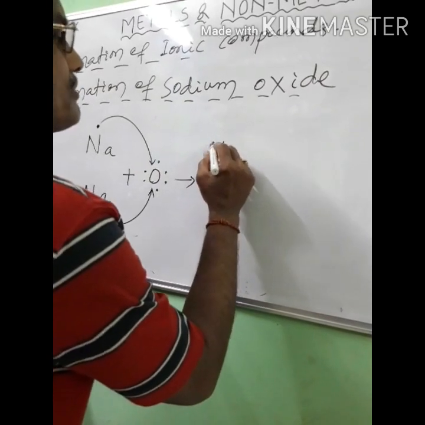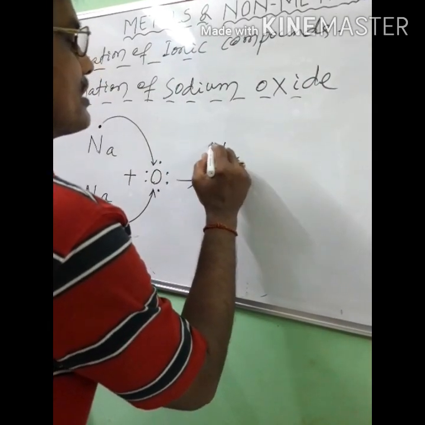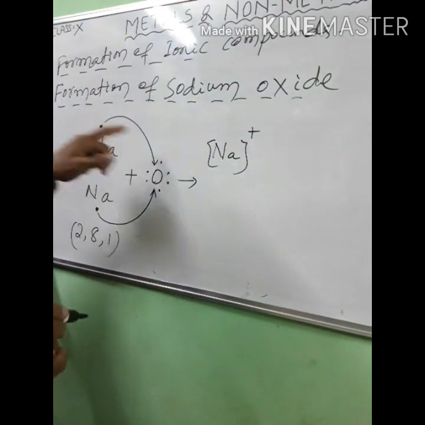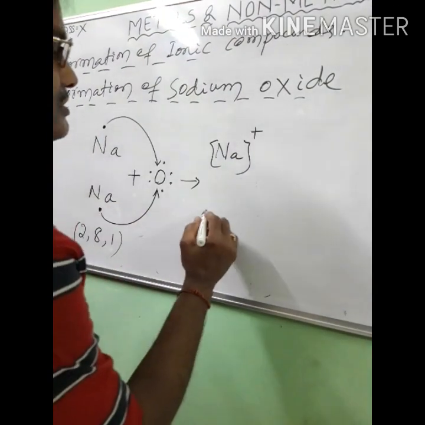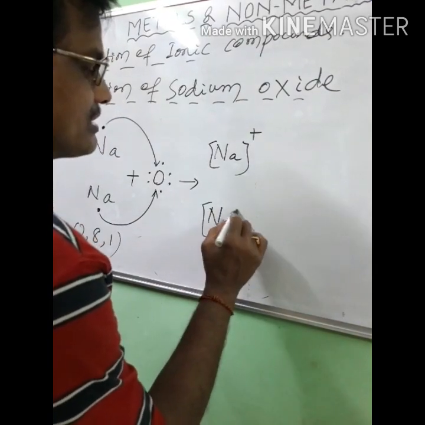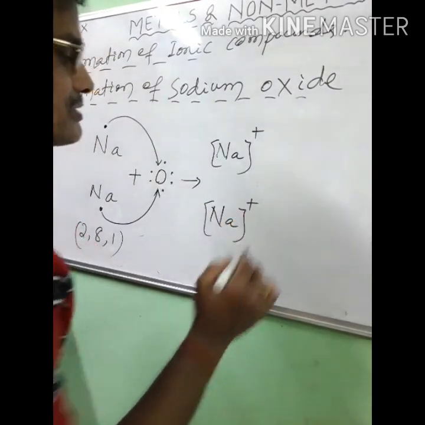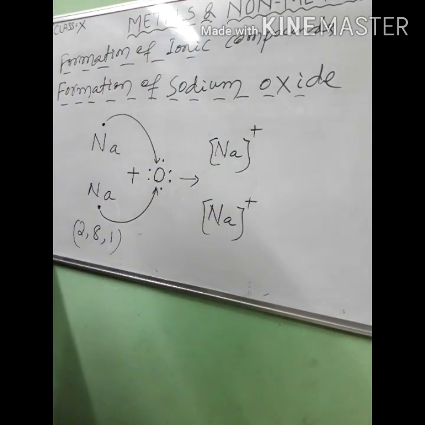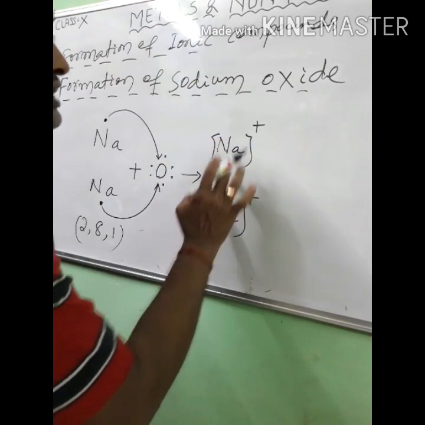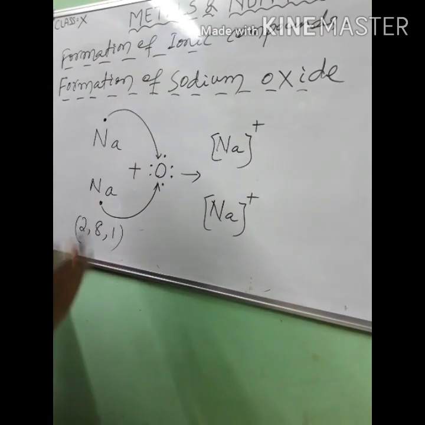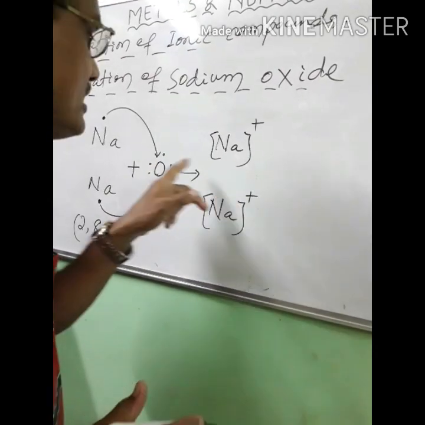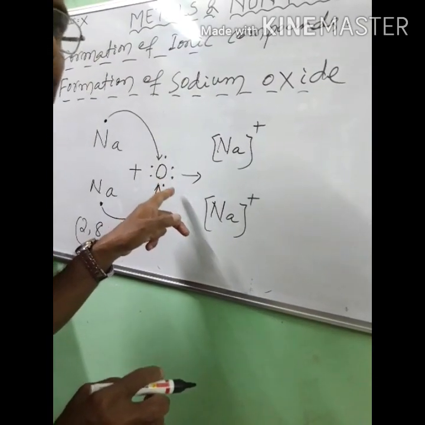So here sodium will attain a positive ion, and the second sodium atom will also attain a positive ion, 1 positive ion each. So there are 2 positive ions of sodium. Here oxygen will attain a negative ion.